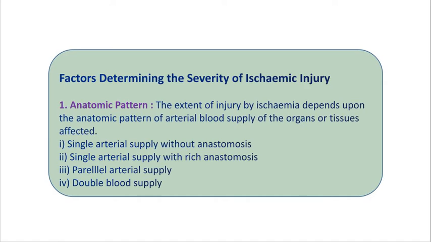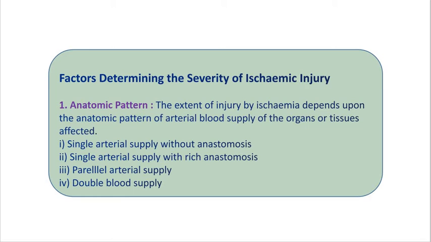Now the anatomic pattern: the extent of injury by ischemia depends on the anatomic pattern of arterial blood supply of the organ or tissue which gets affected. There are 4 different patterns of arterial blood supply, the types such as single arterial supply without anastomosis. These are the factors that determine the severity of ischemic injury. The first is the anatomic pattern, which again shows 4 types.